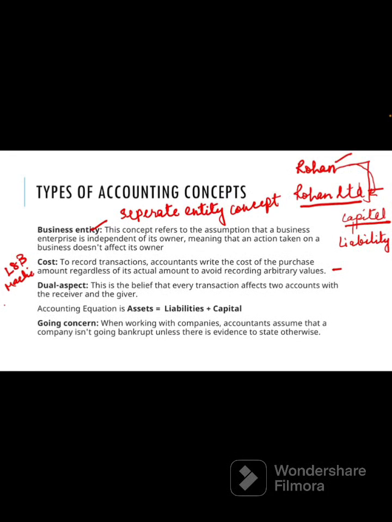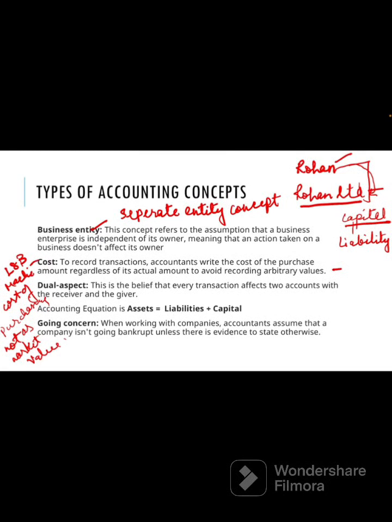Okay, so it will be recorded in the books at the cost of acquisition, at the cost of purchasing, not at market value. Okay, not at market value. This is the accounting cost concept. It simply says record the asset at the price you paid for purchasing or acquiring it, not at the market value.